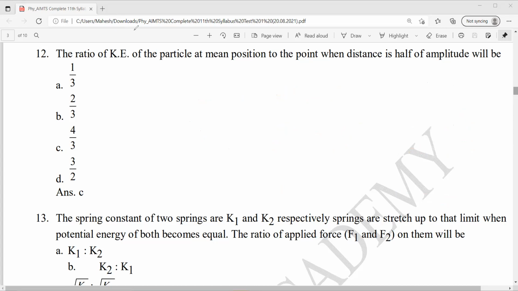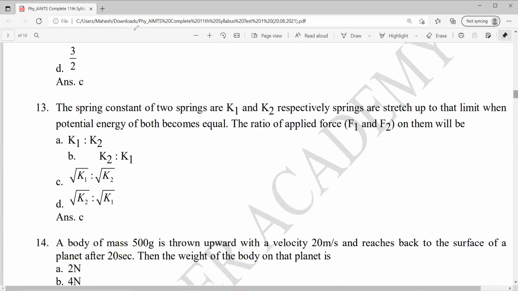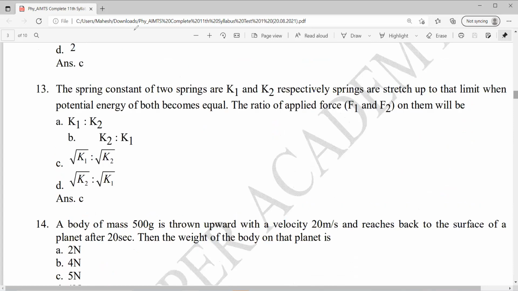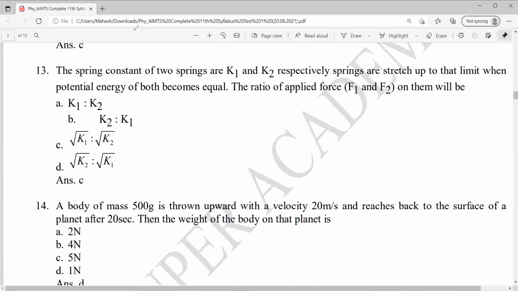Next, number 13. The spring constant of two springs are K1, K2 respectively. Spring is stretched up to that limit when potential energy of both becomes equal. The ratio of applied force on them will be. Easy question. So let's say this is spring 1, this is spring 2, with spring constants K1, K2.